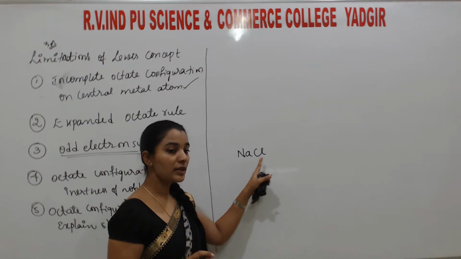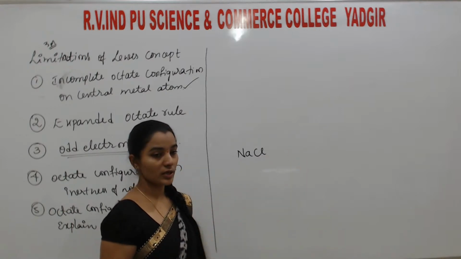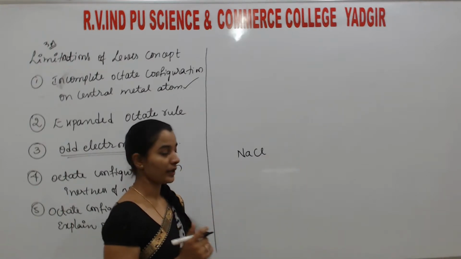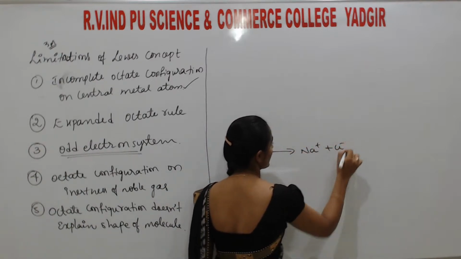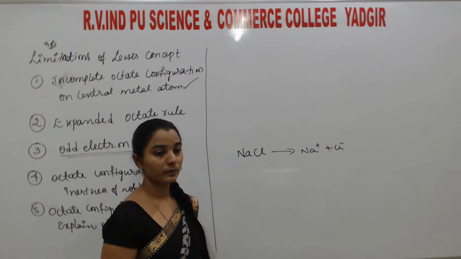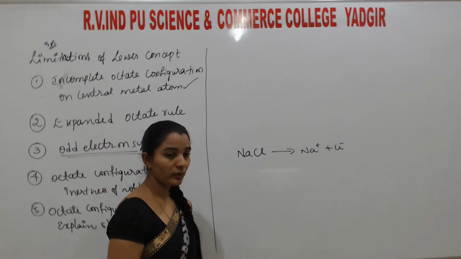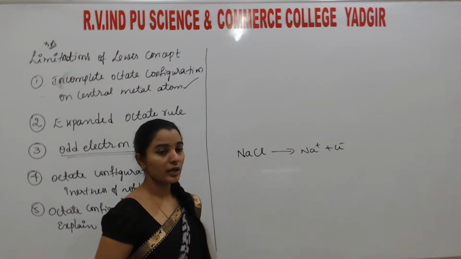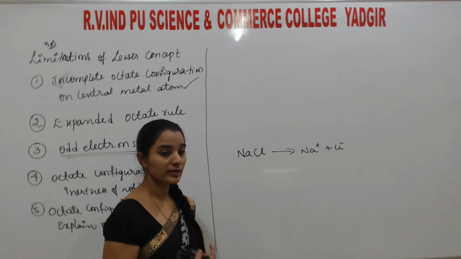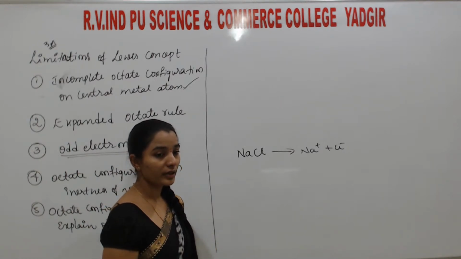But when this NaCl is dissolved in water, it dissociates as Na plus and Cl minus. If they are inert, how can they react with the remaining? How can they dissociate into Na plus and Cl minus, even though they are satisfying noble gas configuration?